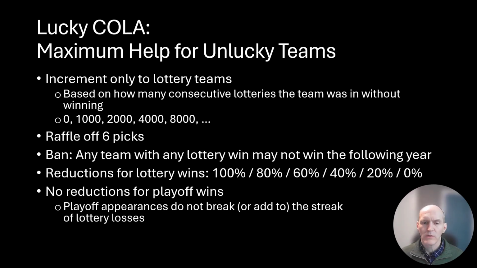Now, strong COLA and lucky COLA are not versions I'd recommend for implementation. They're just demonstrations for how much leeway we have to tune this in one direction or the other. Because I do imagine with 30 owners deciding what it should look like, there's going to have to be some place to make some compromises, and this is showing where you can make those compromises in terms of how you might tune the increment, how you might tune the reductions to get the desired effect.